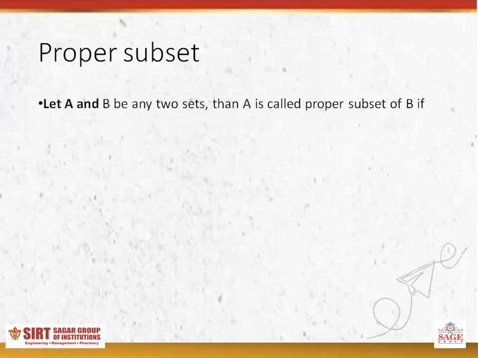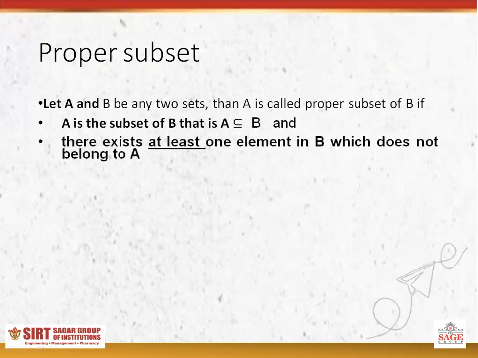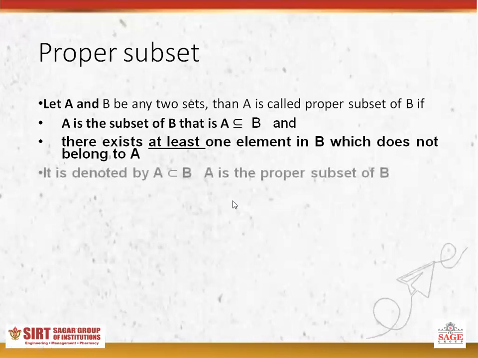Suppose let A and B be any two sets, then A is called the proper subset of B if condition 1, A is the subset of B, and condition 2, there exists at least one element in B which does not belong to set A. The proper subset is denoted by this symbol, A is the proper subset of B. So every proper subset is also a subset of that particular set, but all subsets are not necessarily proper subsets.